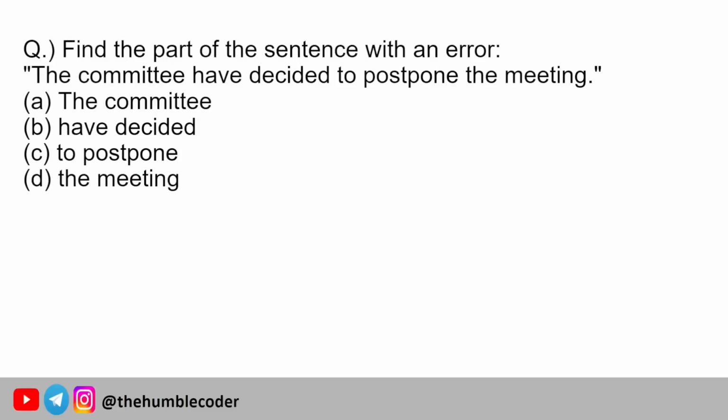Moving on to the next question, find the part of the sentence which has the error. So the committee have decided to postpone the meeting, and we have four options. This kind of question, guys, is called error spotting. Okay, so we have to spot the error, in which exact part the error is there. So the correct answer for this question is the committee have decided. It should not be have decided, instead it should be has.